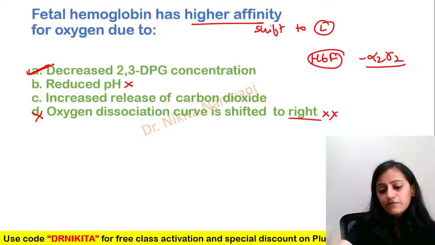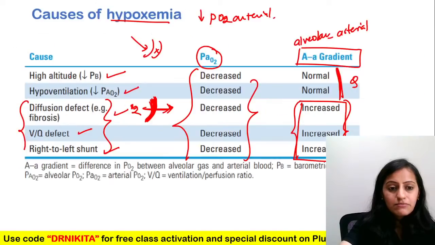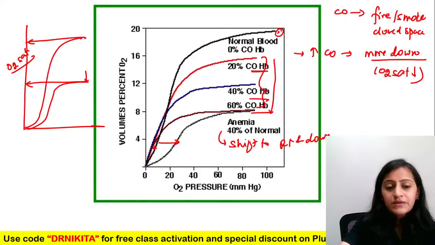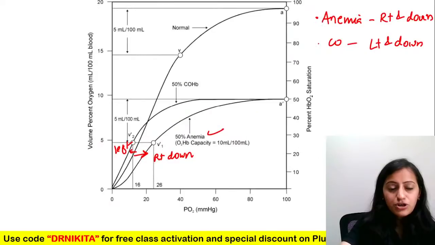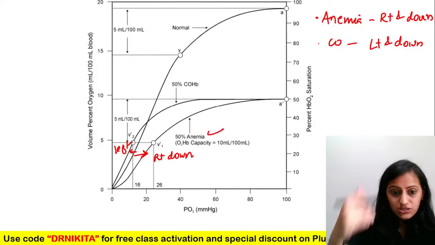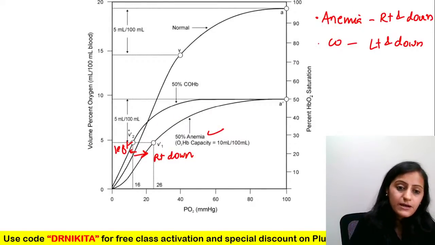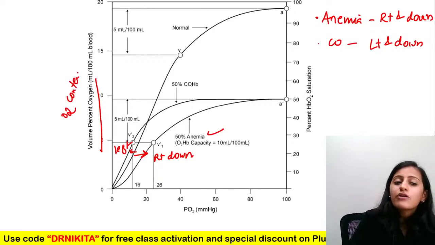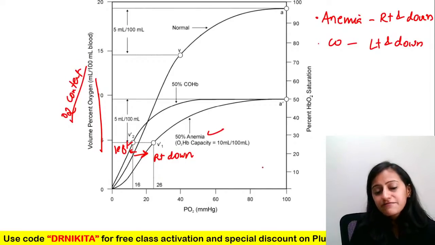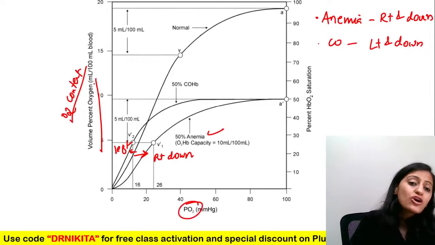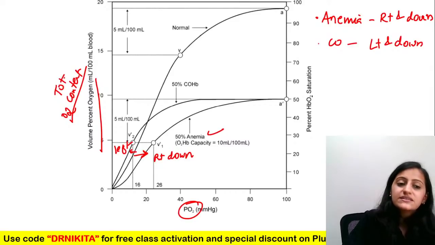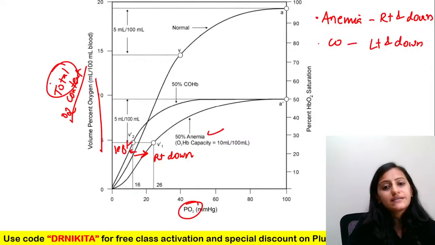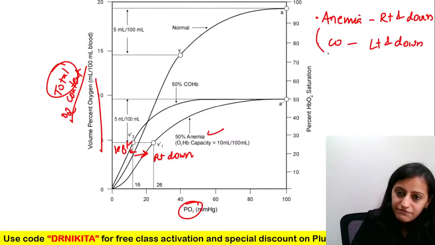And one more point, I think one of you had asked how anemia shifts the curve downwards. Remember, the downward shift with anemia is not about your oxygen hemoglobin dissociation curve. It's basically your oxygen content of the blood. This is a graph which is showing PO2 and not the oxygen saturation. This is the total oxygen content. So one point that I want to clarify here.